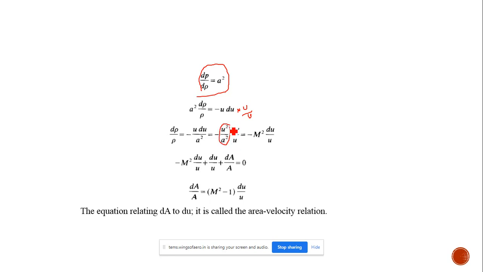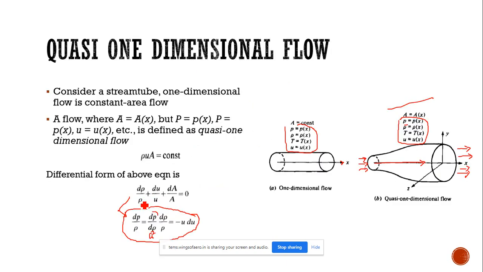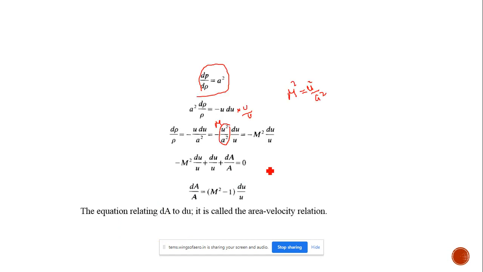So for this u square by a square, we can write m, that is the Mach number. Mach number equal to u by a. So u square by a square we can write as m square. So by substituting here, minus m square into du by u. Now from the first equation, d rho by rho, we can substitute minus m square into du by u. Here we have du by u.